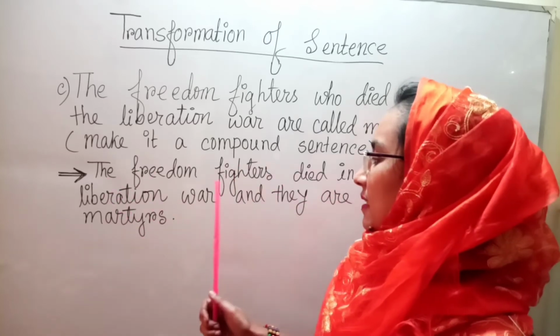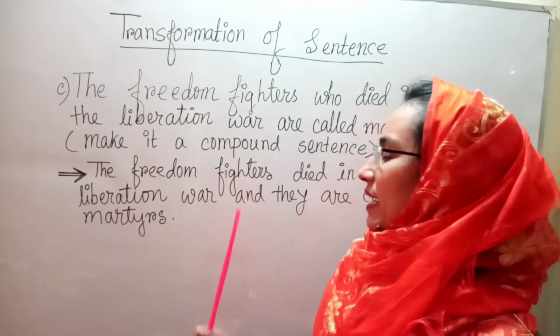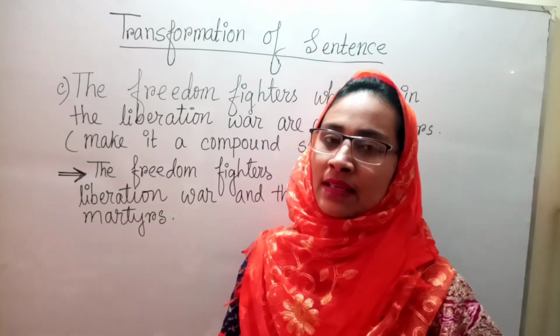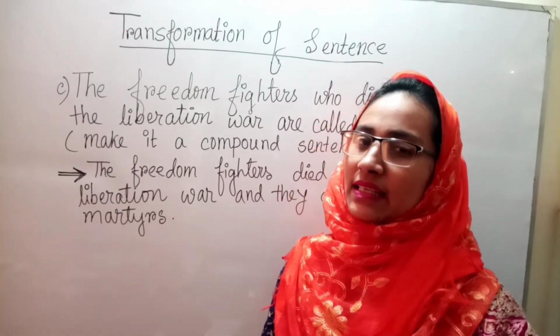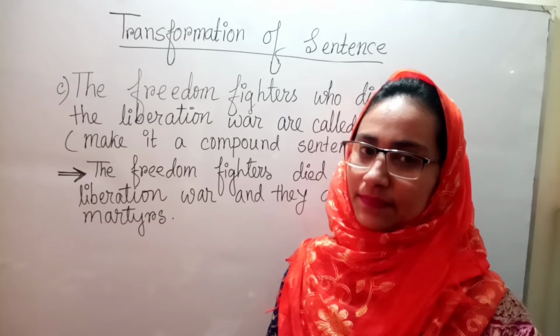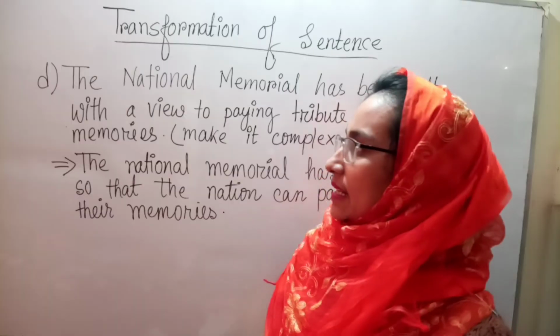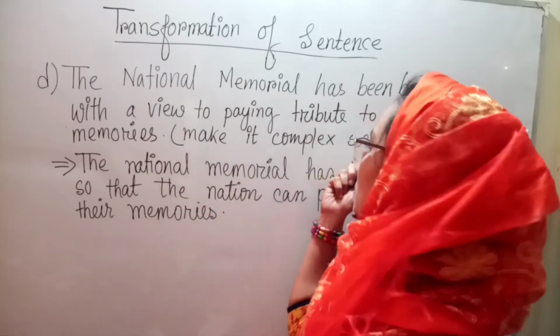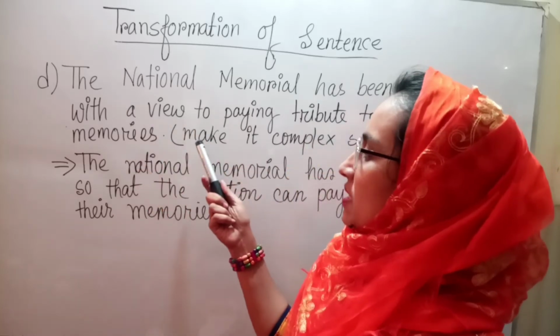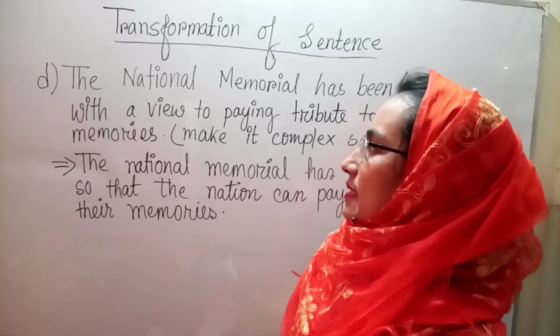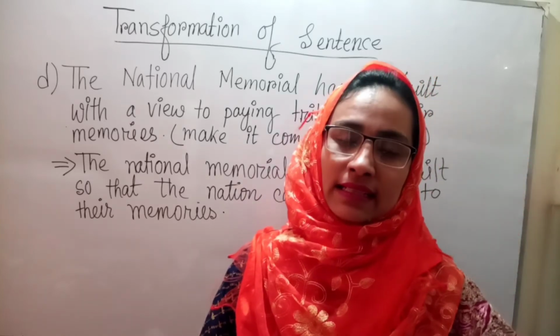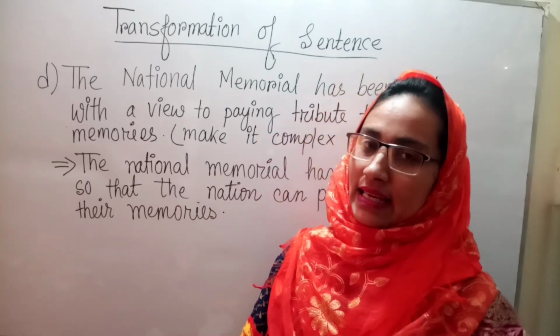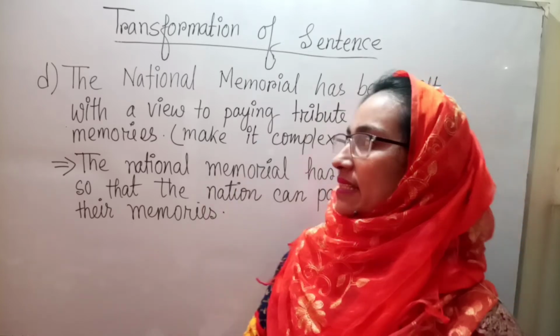These two parts of the sentence are joined by a conjunction. So in this way we make it a compound sentence. D number is: the national memorial has been built with a view to paying tribute to their memories. The question is, make it a complex sentence. Here it's a simple sentence and the question is to make it a complex sentence.